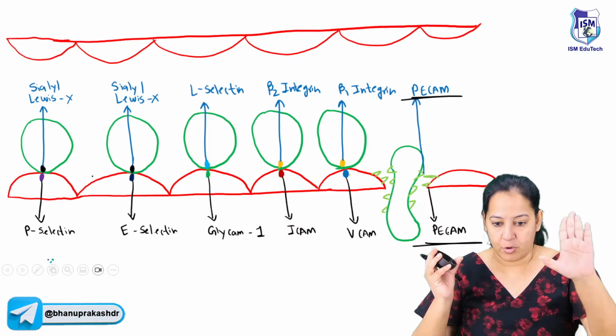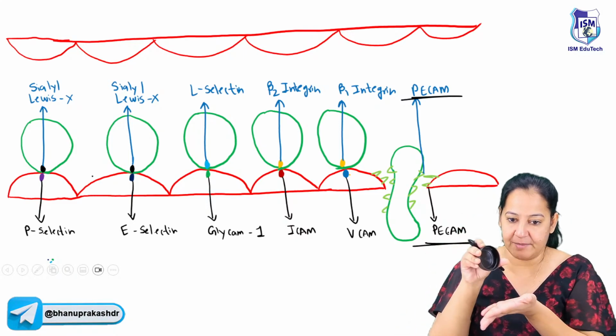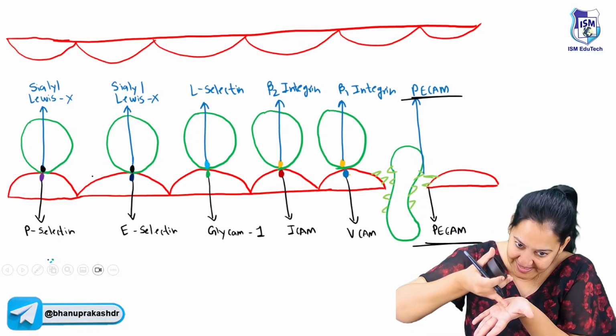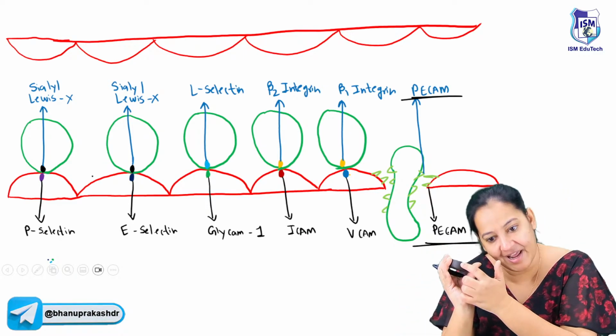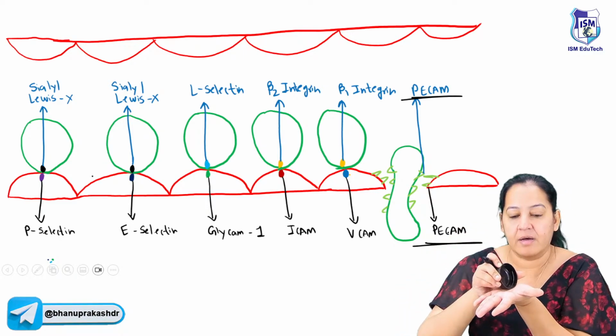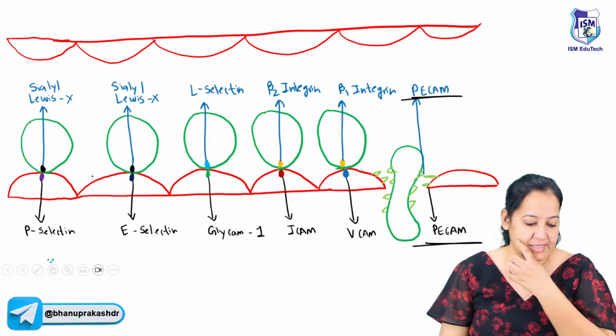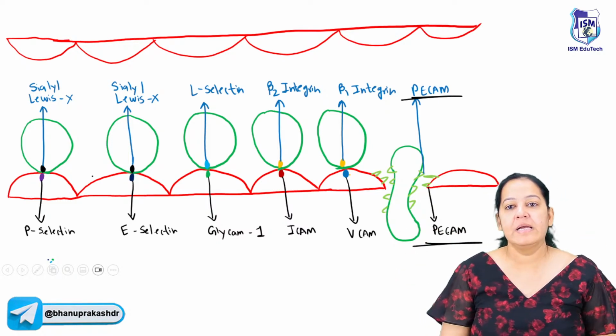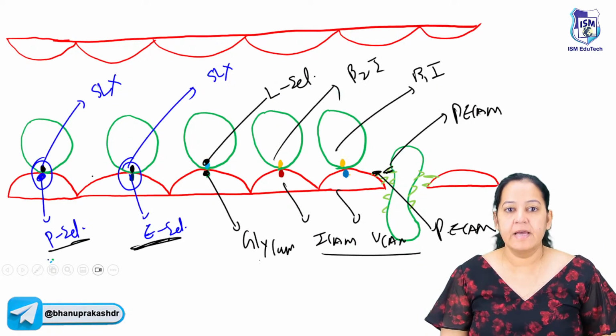Just suppose this is the road, that is the endothelium, and this is the tire, that is the WBC. So on the road, we have P-selectin or E-selectin, and here we have sialyl Lewis X that forms a bond. This is how you have to continue with the 6 types of pairs. Say yes if you all got it. Now please learn.